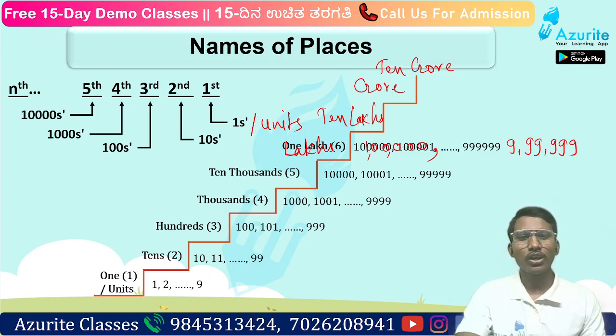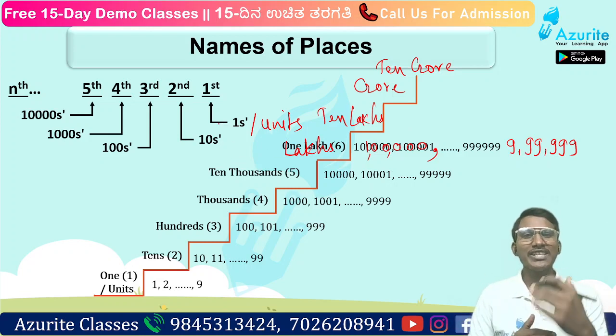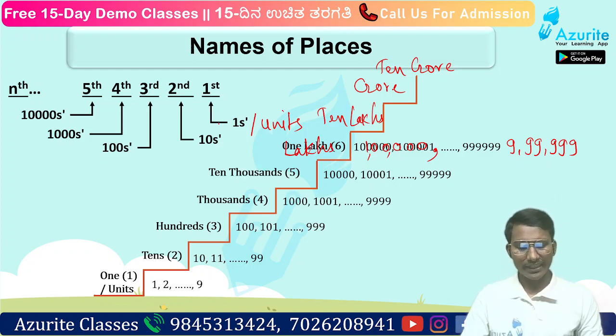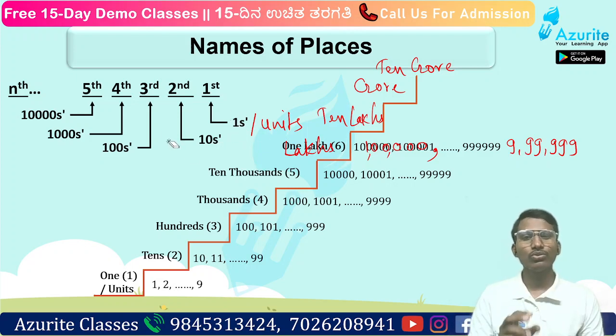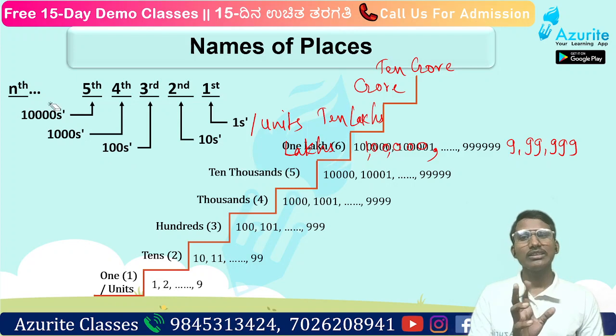Understood? So now we know that each place becomes 10 times bigger. We have already seen that. Here it is 1, then 10 is 10 times bigger than 1. So what we have to do is add a 0 after 1, so it becomes 10. Understood? Then 10 times bigger again, 100, then 1000, then 10,000, then lakh, like that.